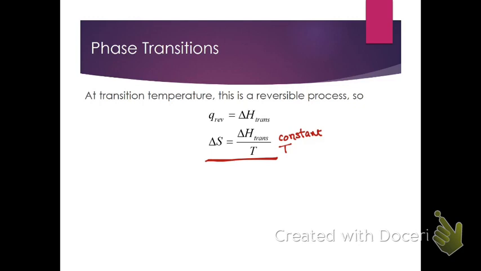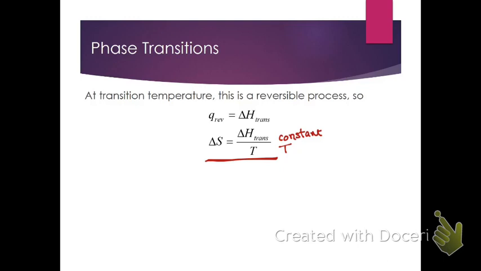It is important to note that this corresponds again to just the case when we're at the transition temperature. If we're at another temperature other than the transition temperature, then this equation doesn't work. And an example of this would be something like supercooled water. If we've cooled liquid water down to temperatures below 0 degrees Celsius, which is certainly possible under certain circumstances,